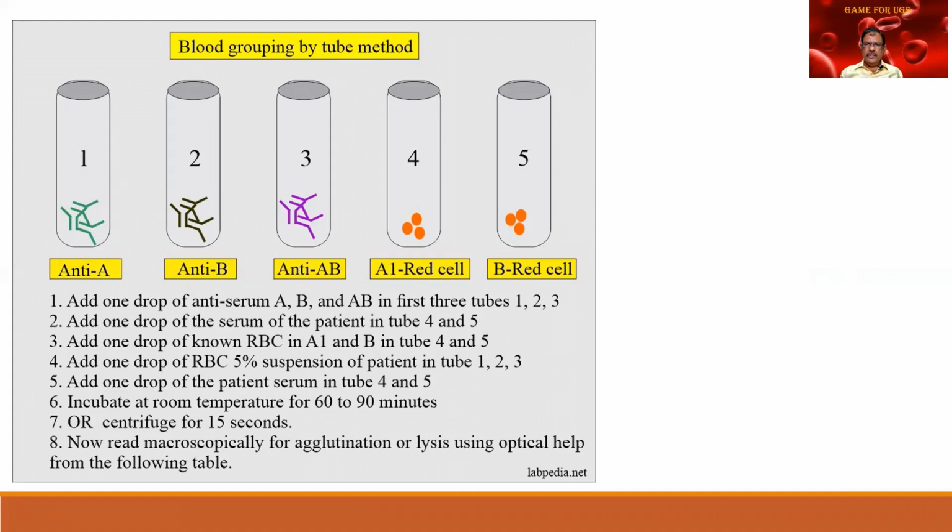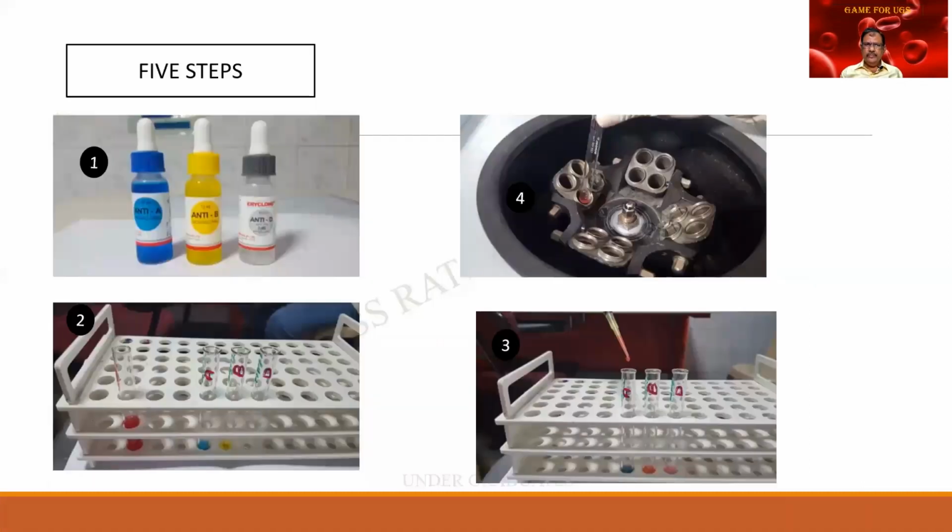One is the slide method that we are following. Second one is the tube method. And these are the steps. Let us see whether we can follow it. This is the antisera we have been talking about. And the patient's blood is taken. In fact, it is washed with saline and then a diluted sample is prepared. So it contains only the RBCs. And these are the antisera, A, B, and Rh.